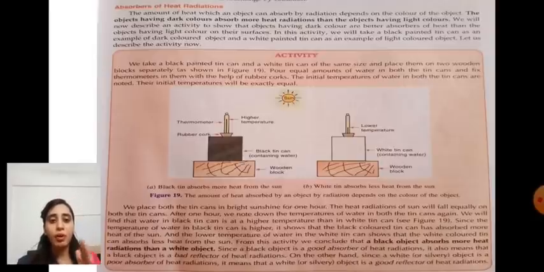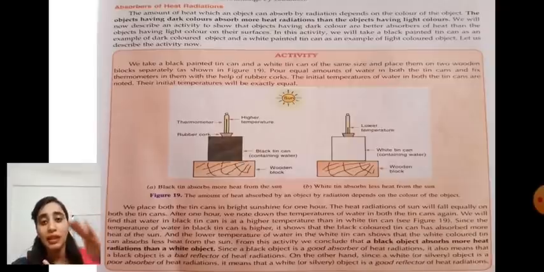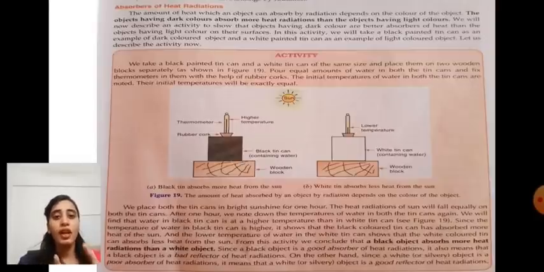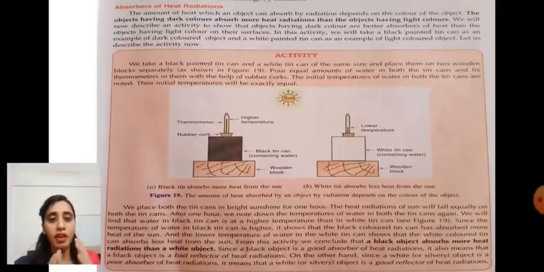When we place both the cans in bright sunlight for 1 hour, the heat radiations from the sun fall equally on both the tin cans. After 1 hour, we note down the temperature of water in both the tins again.